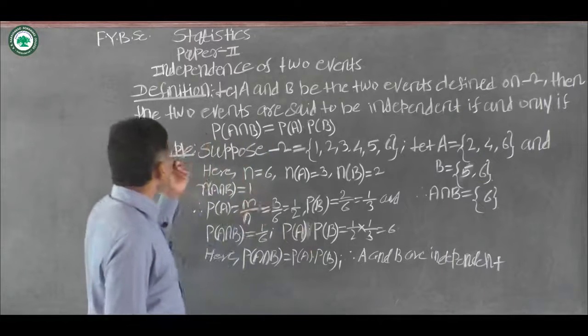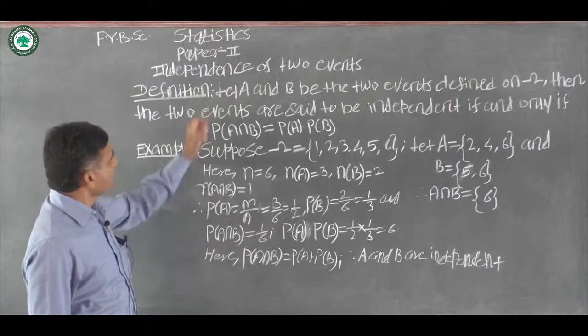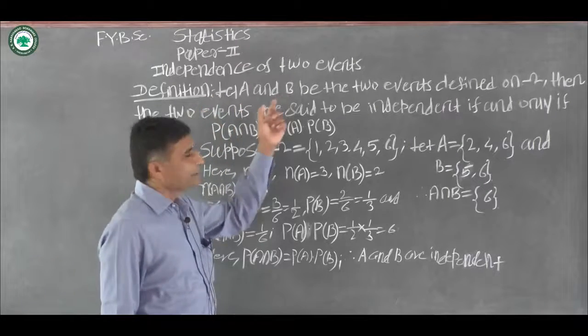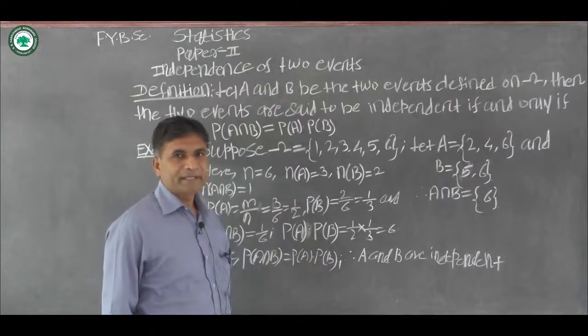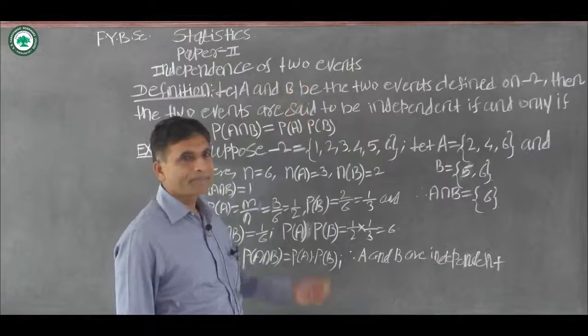Now the definition of independence of two events is: let A and B be two events defined on the sample space omega.